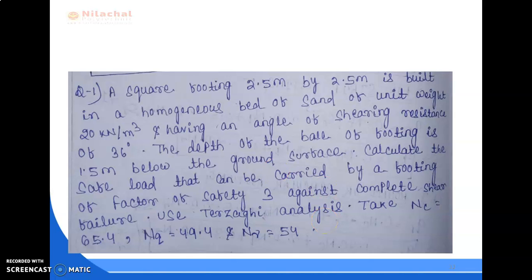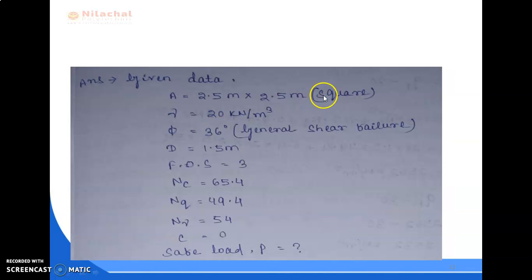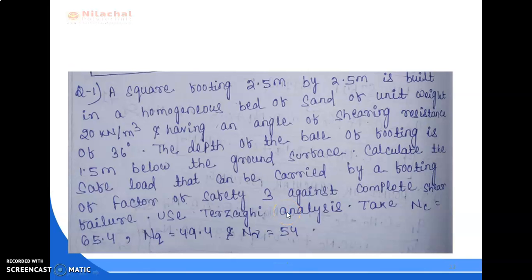So first find out what is given in the question. It is a square footing whose area is 2.5 meter into 2.5 meter. Gamma equal to 20 kilonewton per meter cube. Phi equal to 36 degree. So obviously it is general shear failure. Depth of foundation D equal to 1.5 meter, factor of safety equal to 3, NC equal to 65.4, NQ equal to 49.4, N gamma equal to 54, C equal to 0. Here we have to find out the safe load, that is P. Notation is P equal to question mark.